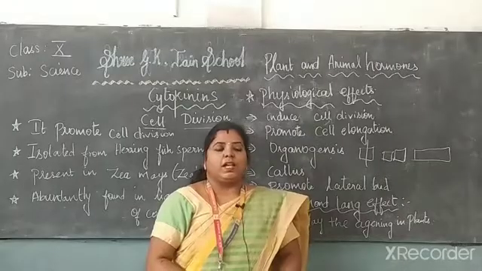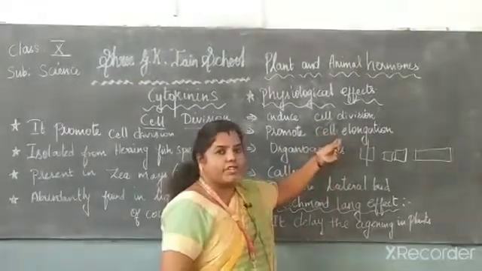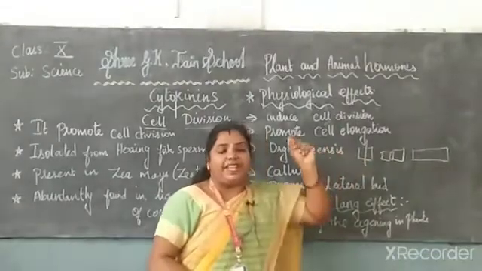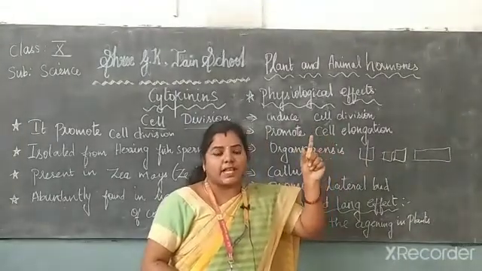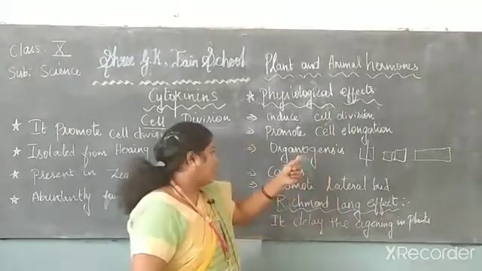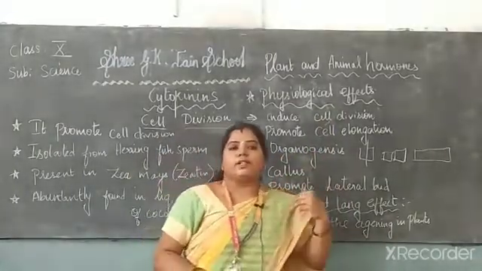So this is the difference between cell division and cell elongation. Cell division means there will be a division. If there is an increase in the size of the cell, it is about cell elongation. And the next one is about organogenesis. Organogenesis is a process.